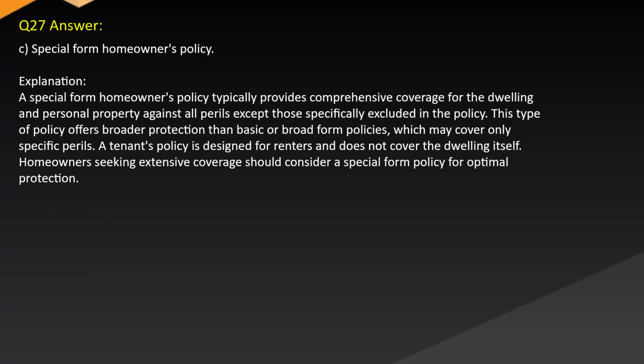Answer: C. Special form homeowners policy. Explanation: a special form homeowners policy typically provides comprehensive coverage for the dwelling and personal property against all perils except those specifically excluded in the policy. This type of policy offers broader protection than basic or broad form policies, which may cover only specific perils. A tenant's policy is designed for renters and does not cover the dwelling itself. Homeowners seeking extensive coverage should consider a special form policy for optimal protection.